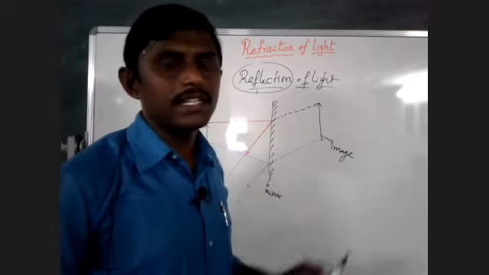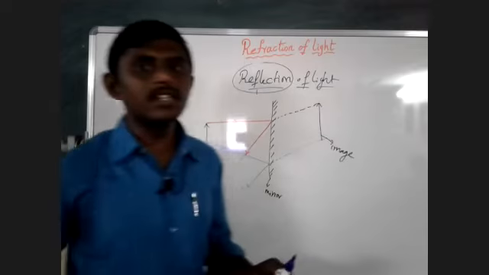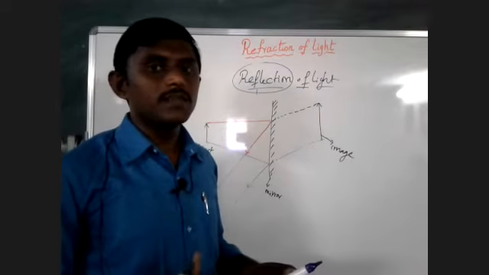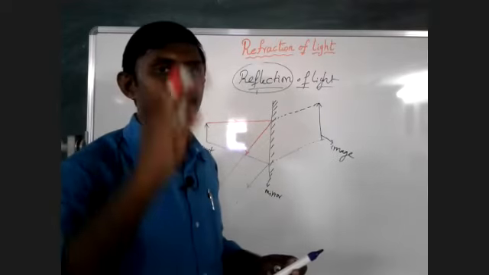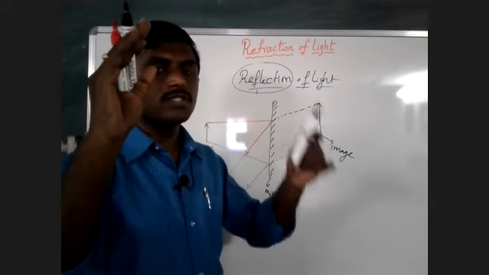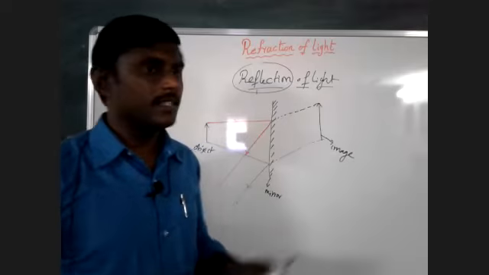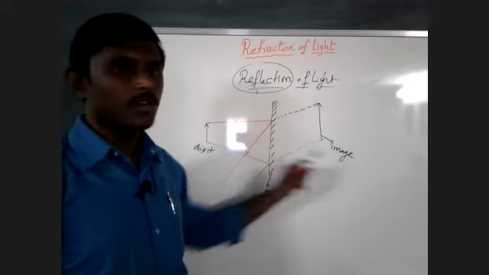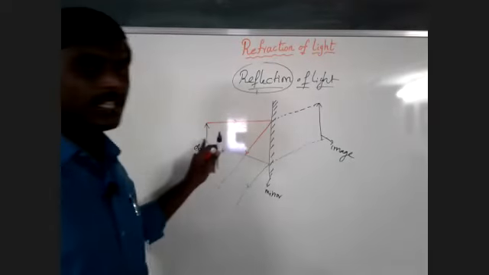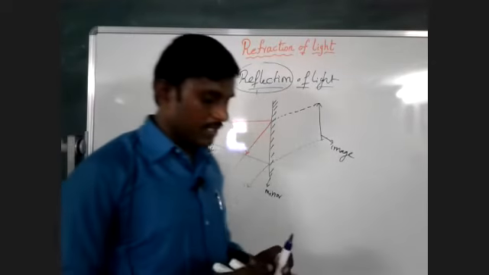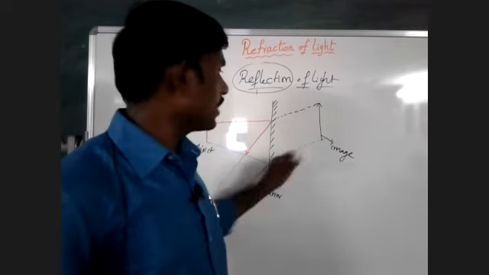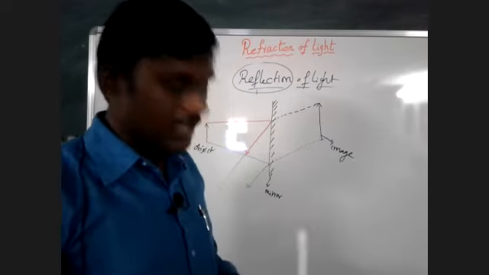Generally, when we see our face in front of the mirror and raise our right hand, it shows the left hand is raised. That we call lateral inversion. These all you learned in the last class itself.